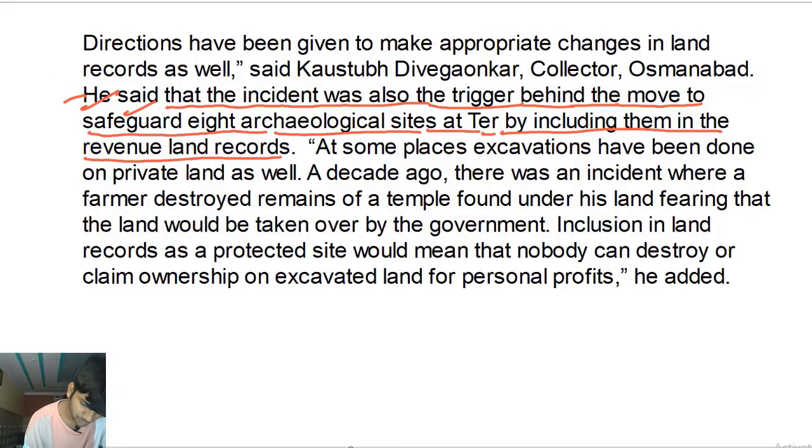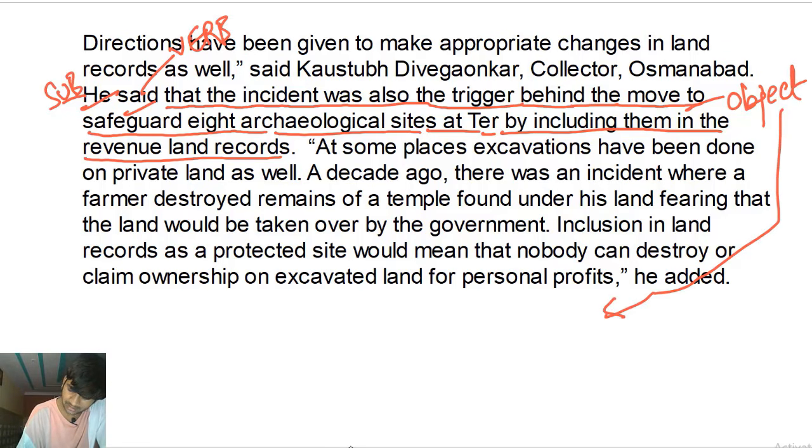So he is the subject, said is the verb, and whatever he said is the object of the verb said. He said what? He said that the incident, and so on to land records. This entire thing is the object of the verb. Now what exactly is it? It is a noun clause. Now let's talk about what we have in this noun clause.